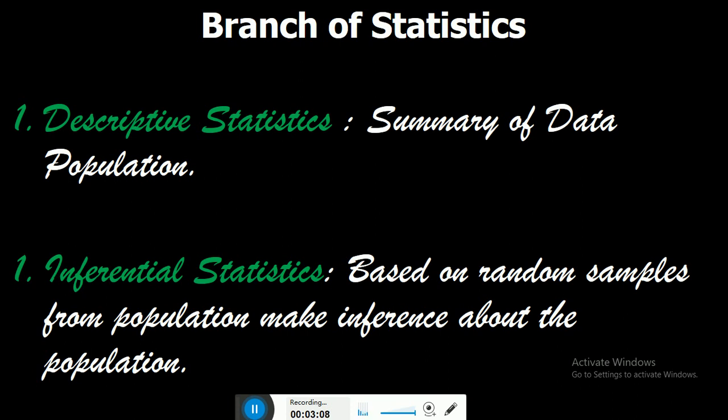Inferential statistics is the second branch of statistics. Here we pick a random sample, and based on that random sample we try to infer about the population.